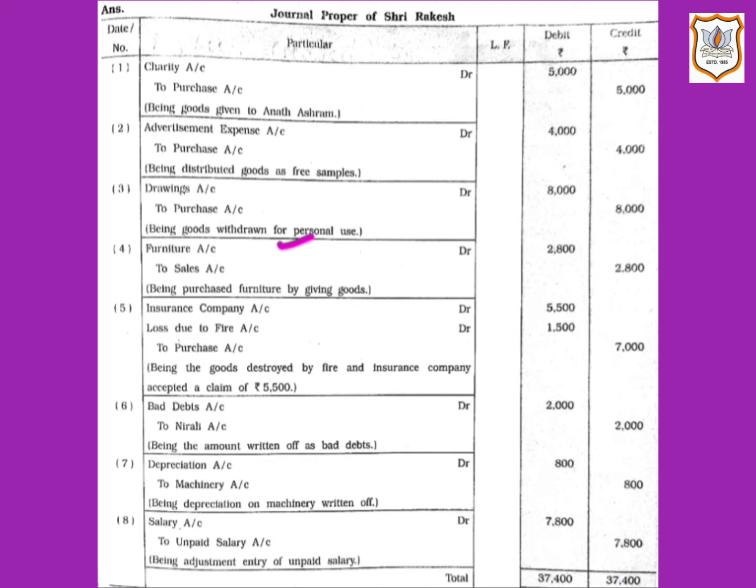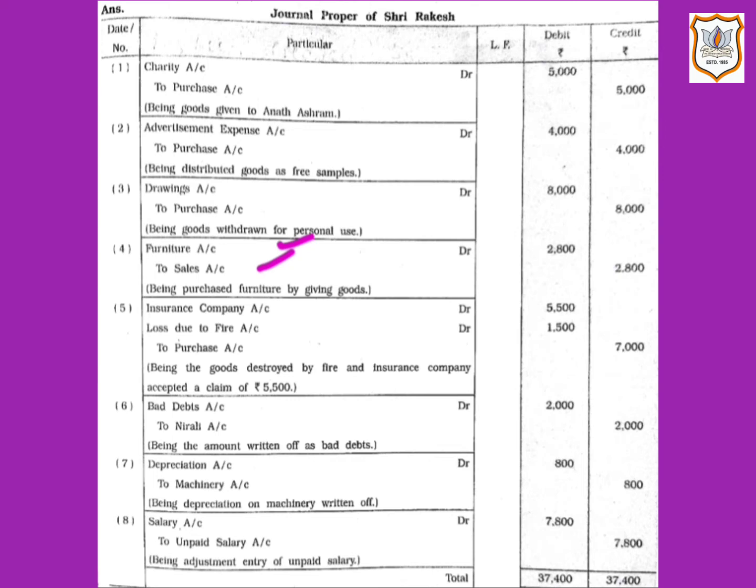And we have purchased furniture not by paying cash, or we have not made payment for it by check, but here we have purchased furniture by selling our goods. So here sales account will be credited.